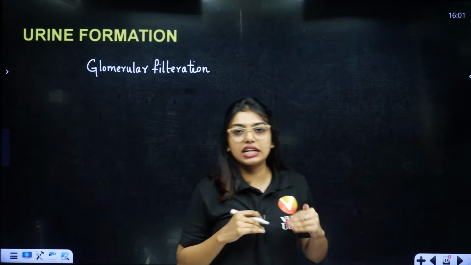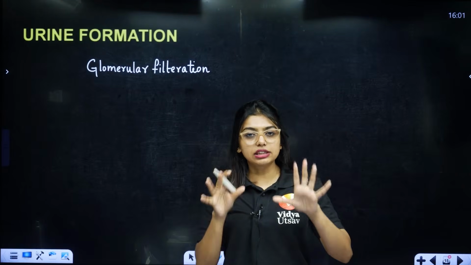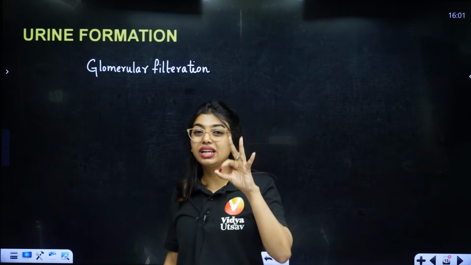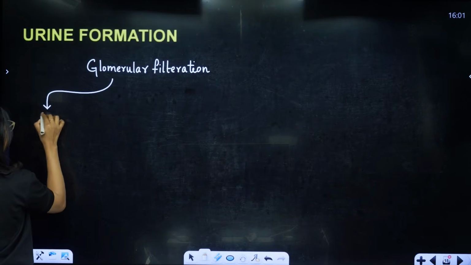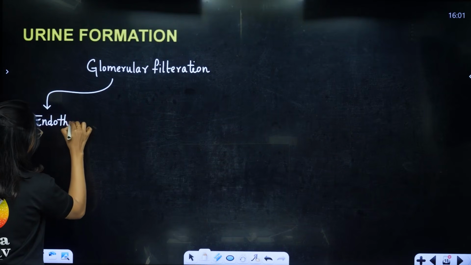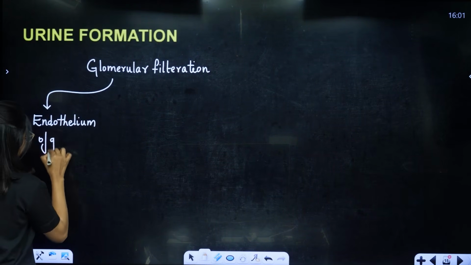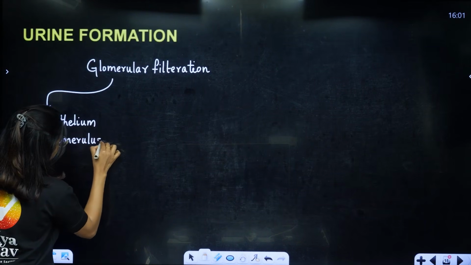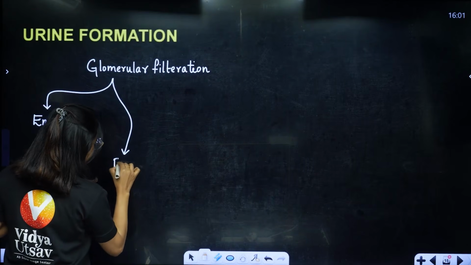Just like the respiratory membrane we studied in breathing and exchange, where we had endothelium and epithelium, here also the blood, when it is passing, goes through three layers. The first layer, students, is going to be called the endothelium of the glomerulus. Next, it is called the basement membrane.